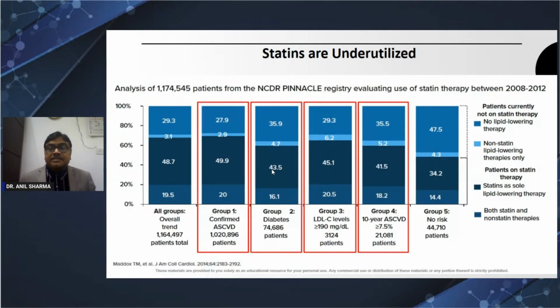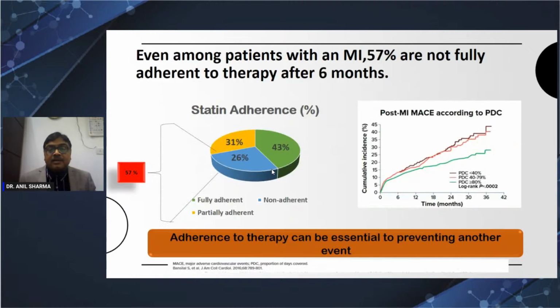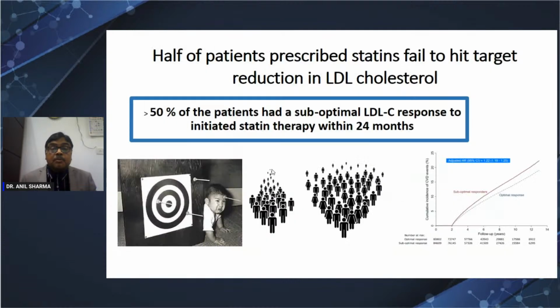They are underutilized. You can see 30 to 50% of patients are not on statin. Why? Because there is poor adherence. Like 26% are non-adherent, they stop statin; 31% take it irregularly; only 43% take medicines regularly. Why? Again, there are certain issues, because 50% are hyporesponders. The response is not proper.